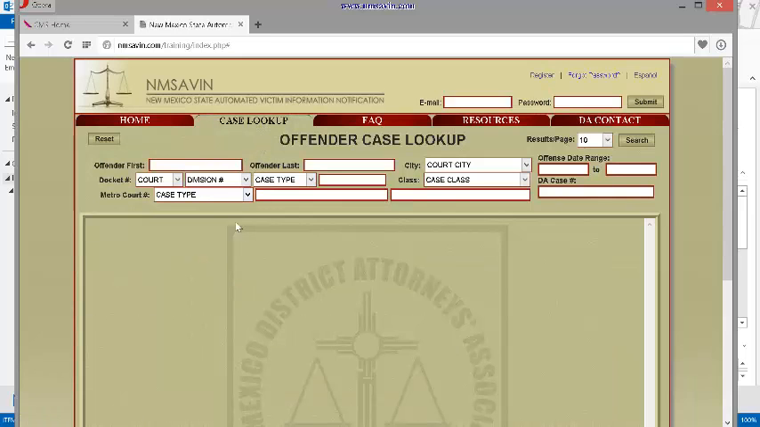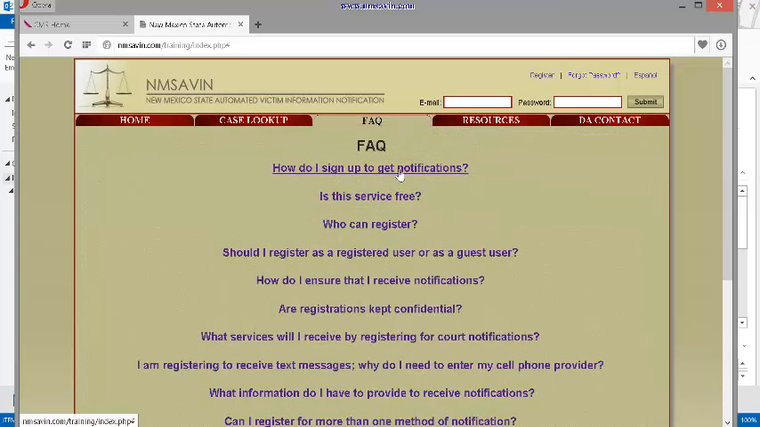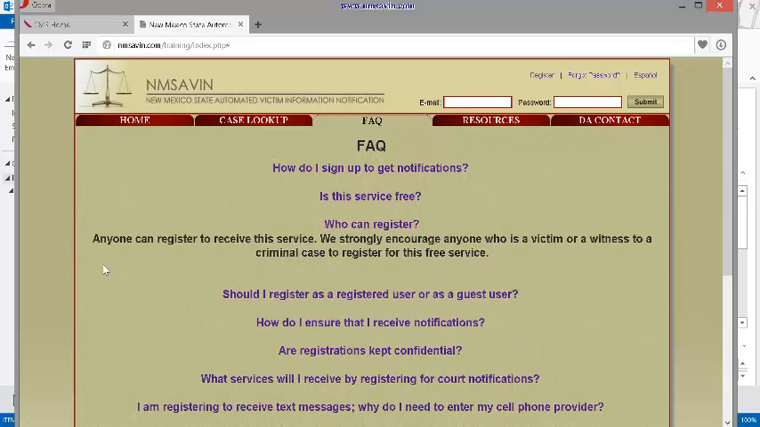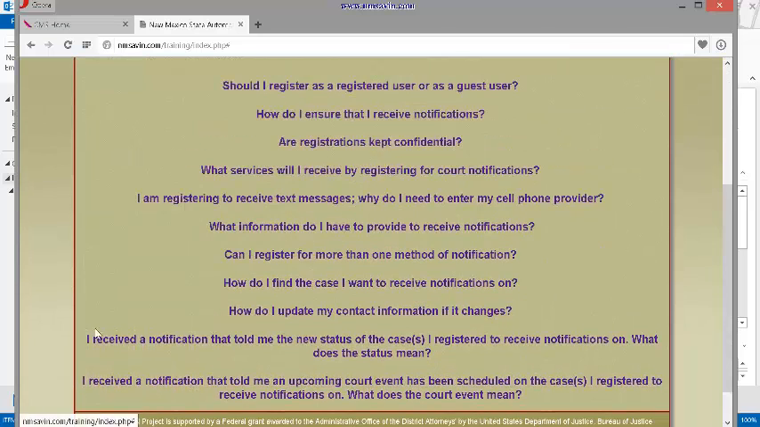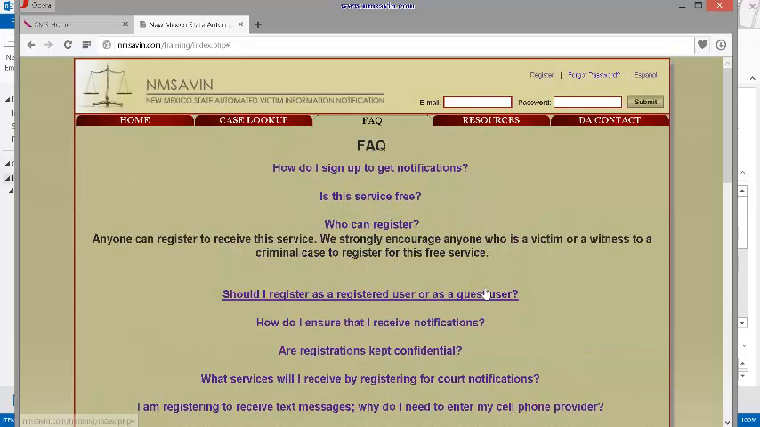So that's Case Lookup. The FAQ is going to give us additional information on the site, like who can register. Again, anyone can register to receive this service. We encourage anyone who's a victim or a witness to a criminal case to register for this free service. Down here at the bottom it says, I received a notification that told me the new status of the case I registered to receive notifications on. What does that status mean?